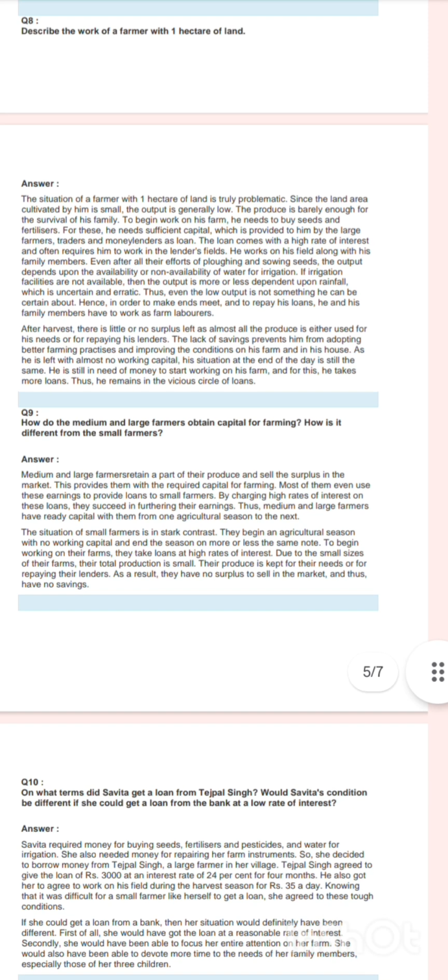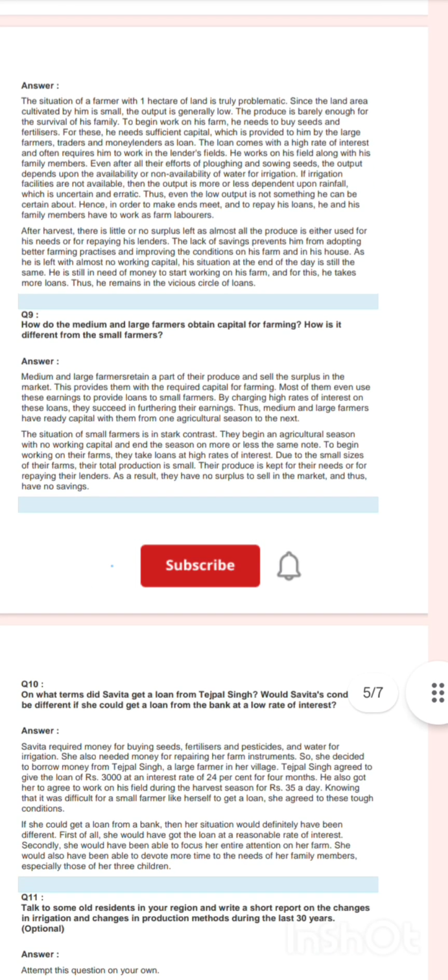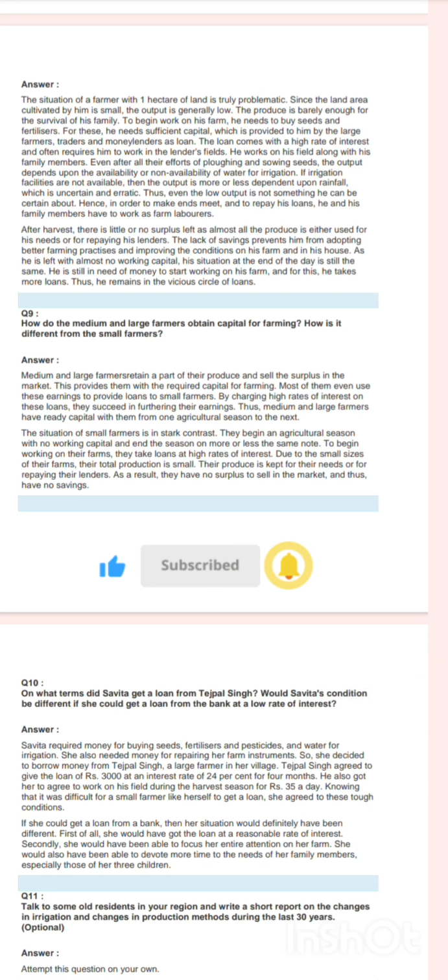Question number 8. Describe the work of a farmer with 1 hectare of land. The situation of a farmer with 1 hectare of land is truly problematic since the land area cultivated by him is small, the output is generally low, and the produce is barely enough for the survival of his family. To begin work on his farm, he needs to buy seeds and fertilizers. For these,